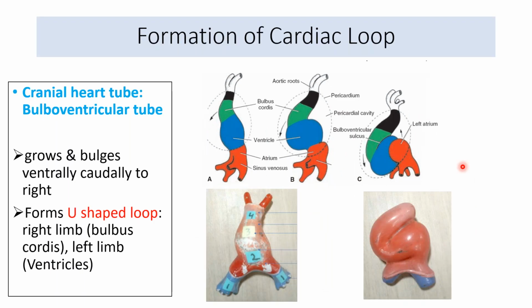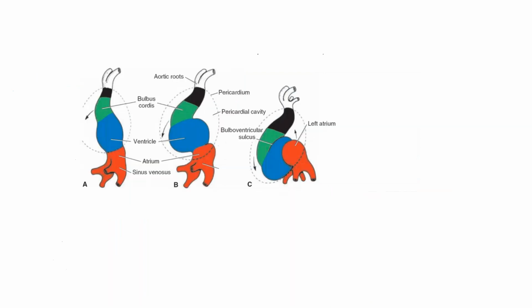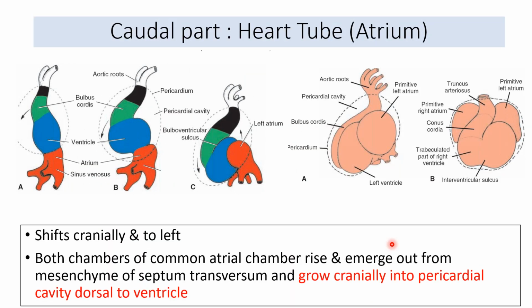What happens to the cranial heart tube, this bulboventricular tube that we were talking about? This bulboventricular tube that is growing ventrally, caudally, and to the right creates a U-shaped loop. This is the U-shaped loop. These are the models that we have in our department of the heart tube and this U-shaped loop of the bulboventricular tube, which has a right limb and a left limb. The left limb will be the ventricles, the right limb will be the bulbus cordis, synonymous with this in picture. Now let's see what happens to the caudal part of the tube.